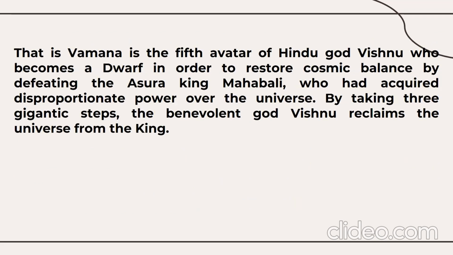Vamana is the fifth avatar of the Hindu god Vishnu, who becomes a dwarf in order to restore cosmic balance by defeating the Asura king Mahabali, who had acquired disproportionate power over the universe. By taking three gigantic steps, the benevolent god Vishnu reclaims the universe from the king.